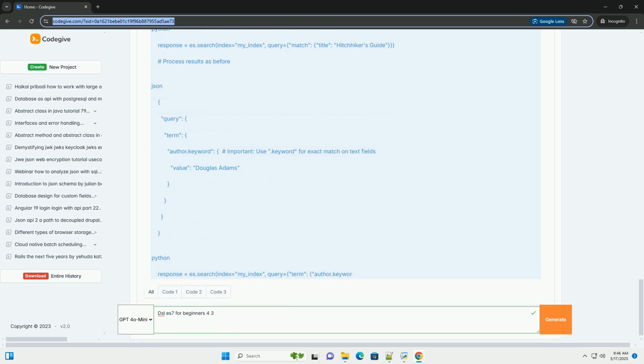8. Index management. Creating and deleting indexes. Index settings. 9. Security considerations, brief overview. 10. Troubleshooting common DSL issues. 11. DSL for version 4.x, key differences and adaptations. 12. Best practices. 13. Further learning resources.